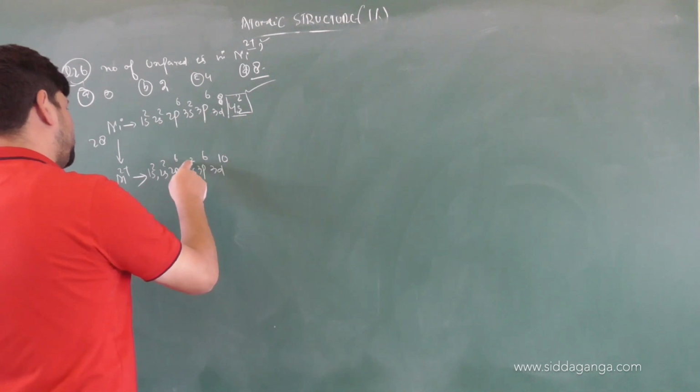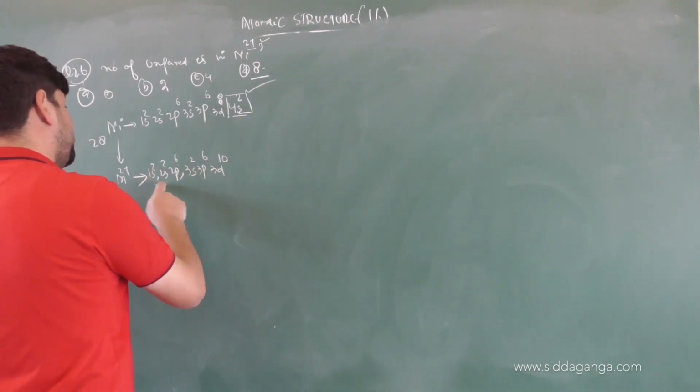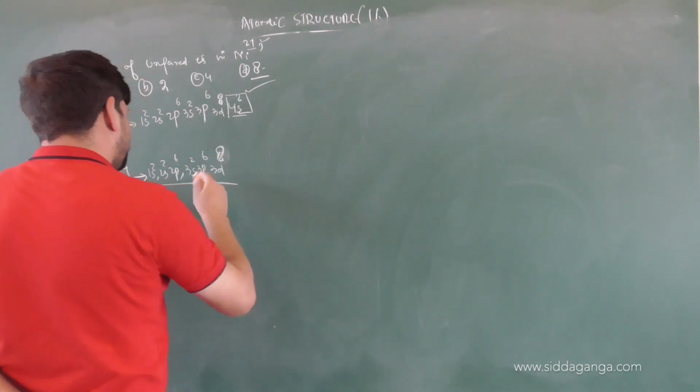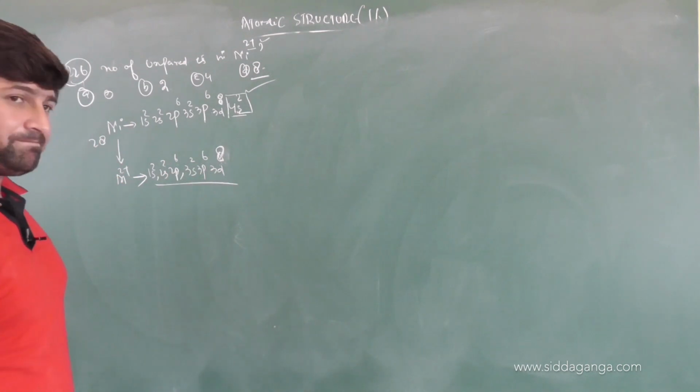10 plus 6, 16 plus 2, 18 plus 6, 24, 25, 26, 27, 28. Sorry, 10 plus 6, not 10. Here will be only 8 electrons. So there will be 26 electrons remaining.